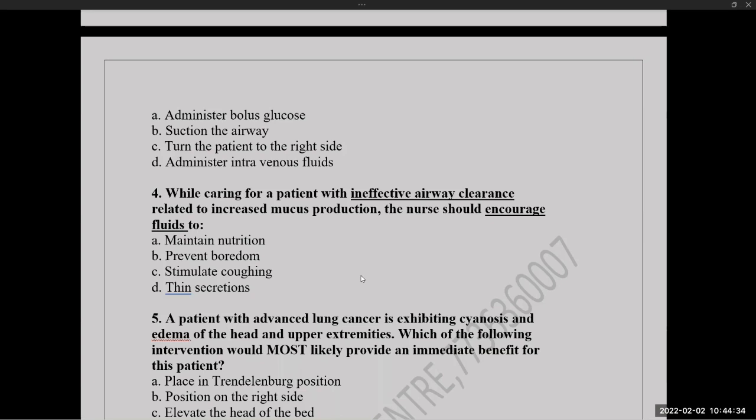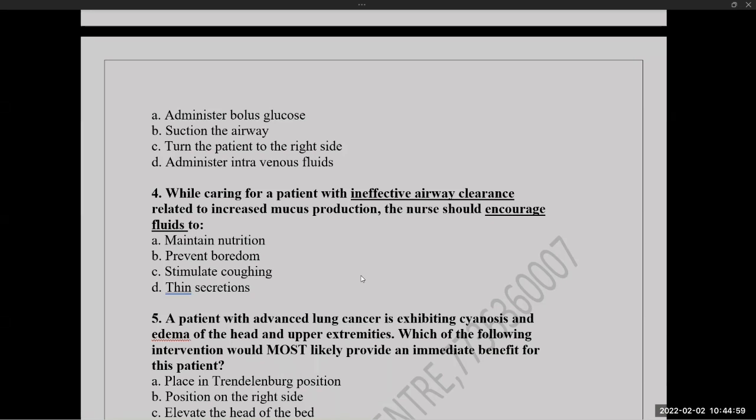Asthma, pneumonia, cystic fibrosis, pulmonary edema. For all these diseases, you can create the priority nursing diagnosis as ineffective airway clearance.